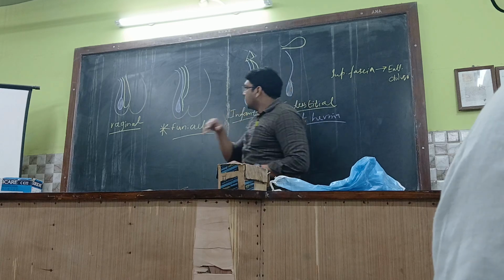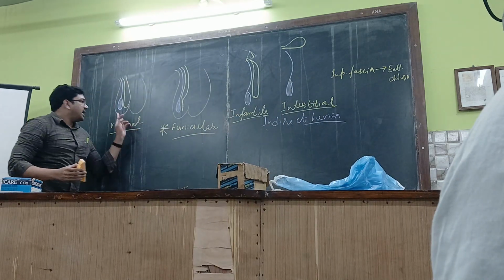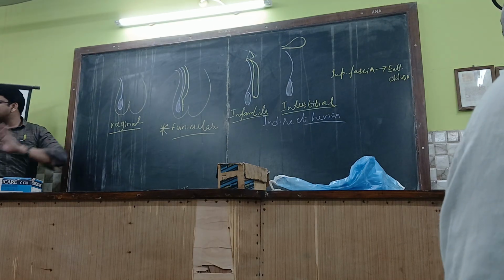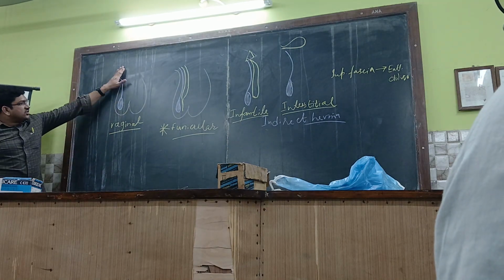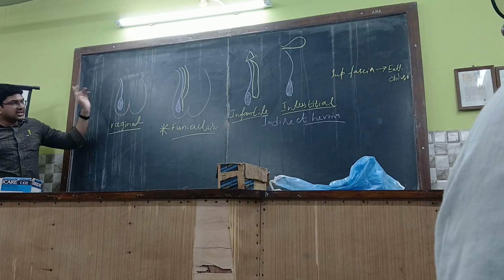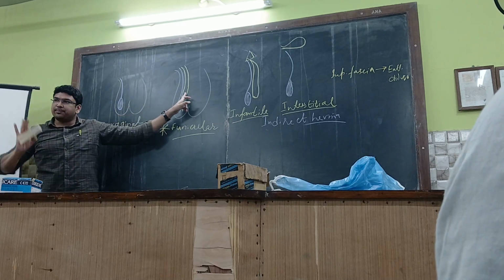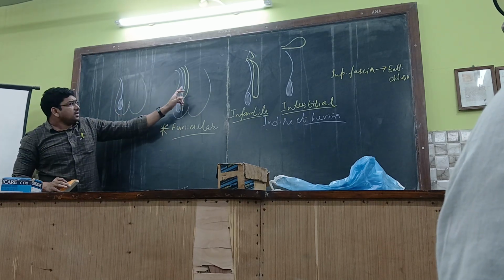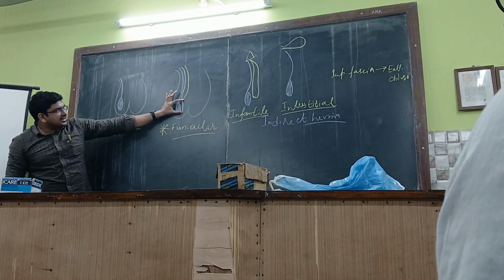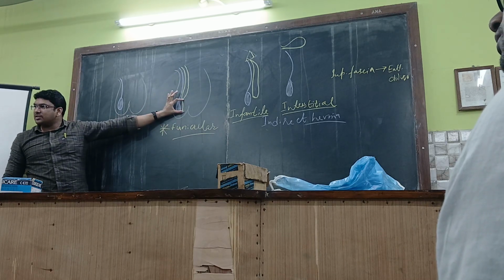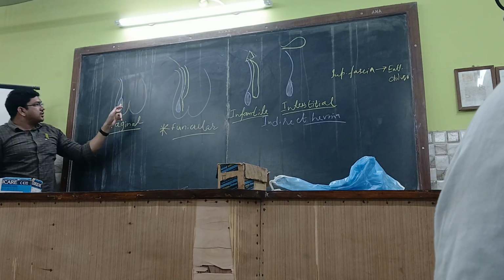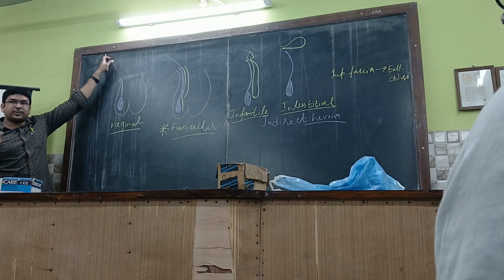Getting that? Normally, in case of adults, this processus vaginalis will not be there. It will be lost after birth. But in certain cases, the processus vaginalis will still be persistent, leading to herniation over here. So here you can see this part is lost because of the funicular type. The rest of the part till the deep inguinal ring is persistent over here. Here also, till the deep inguinal ring it is persistent.